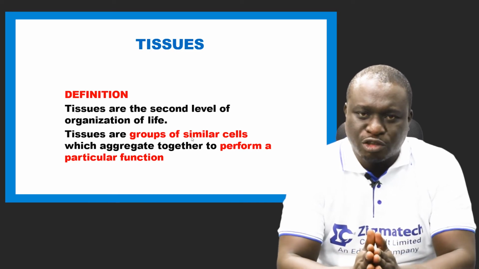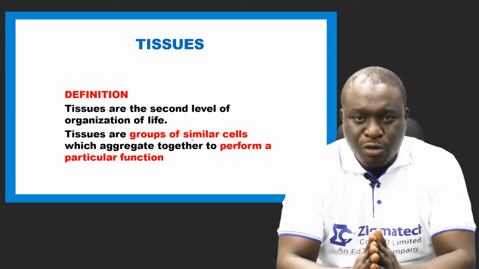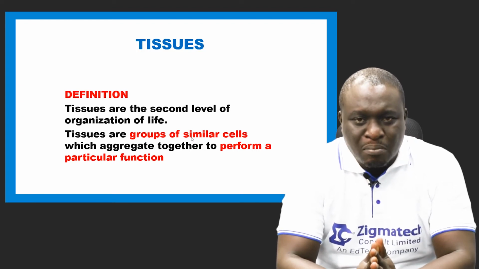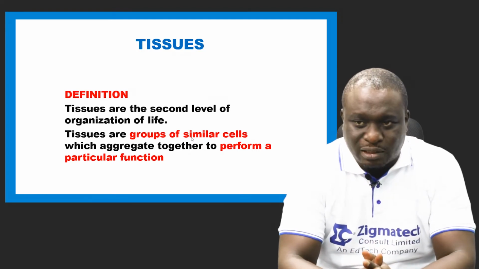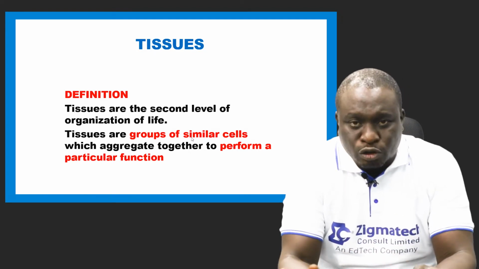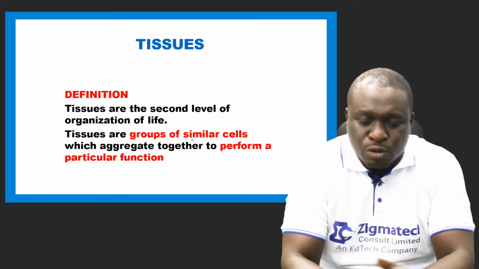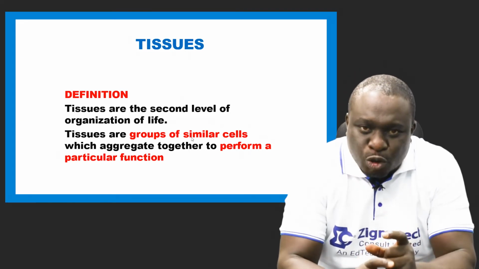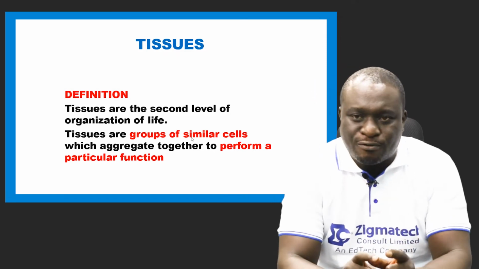Note these keywords. They are very important. Tissues must be groups of cells, not just one cell. And not just groups of cells making up tissues, they perform a particular function.